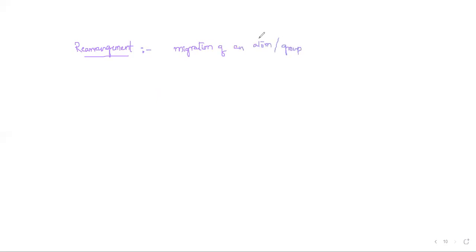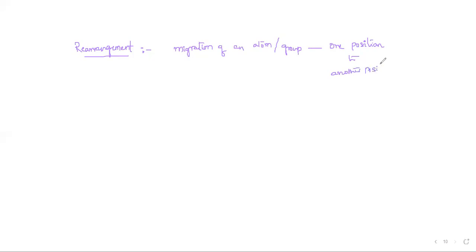Sometimes in rearrangement, there is no elimination observed. Always one atom or a group changes from one position to another position. Migration of a group or atom from one position to another position within the molecule.